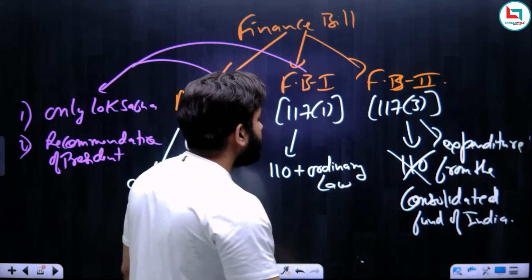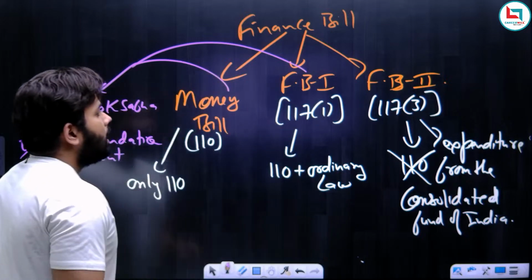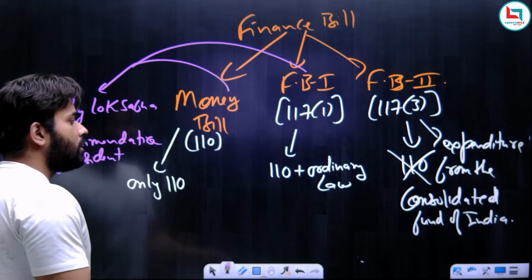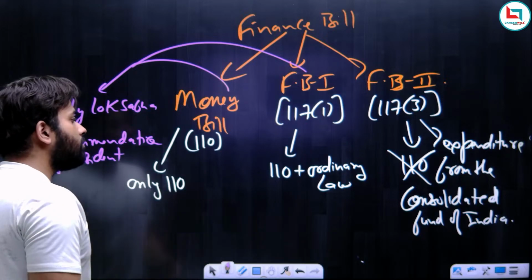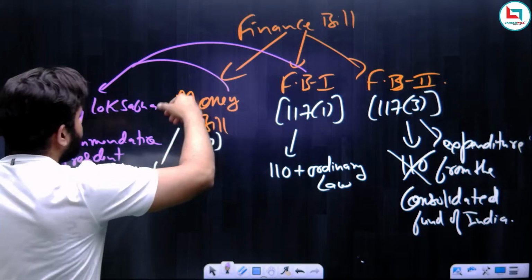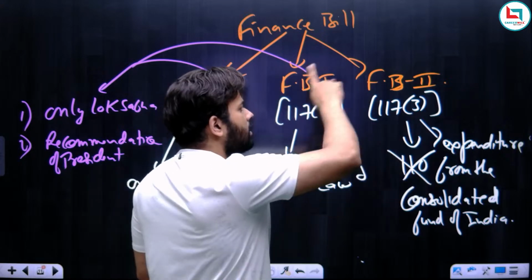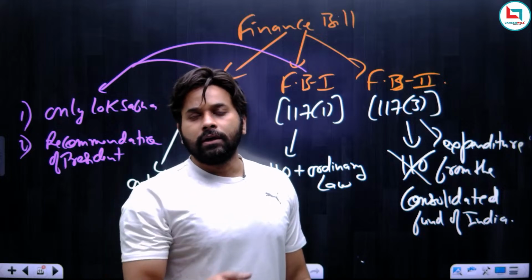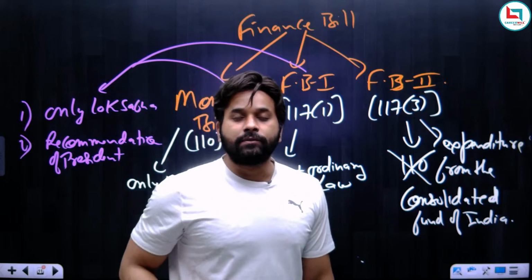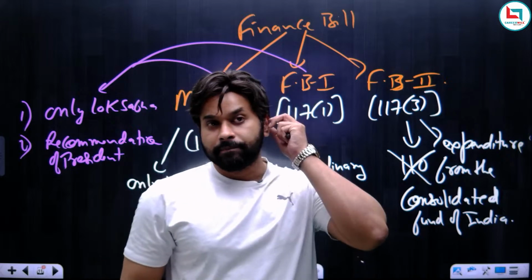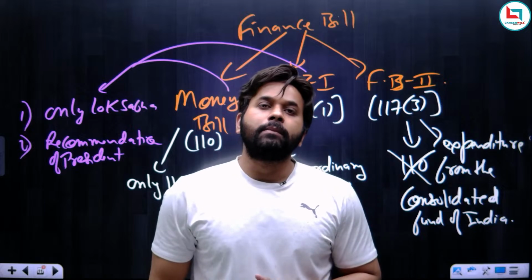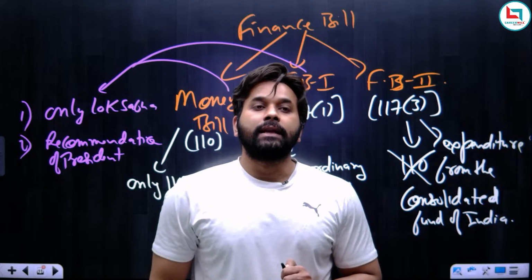Okay, so I hope you understood the difference between the money bill and financial bill. The difference was about the articles, then the definition of money bill, and what the similarities were between the money bill and financial bill category 1. And when it comes to the passage of a financial bill, it is similar to the passage of an ordinary bill. So with this we understood the difference between the money bill and financial bill. The next bill, the constitutional amendment bill, we will understand in the next class.